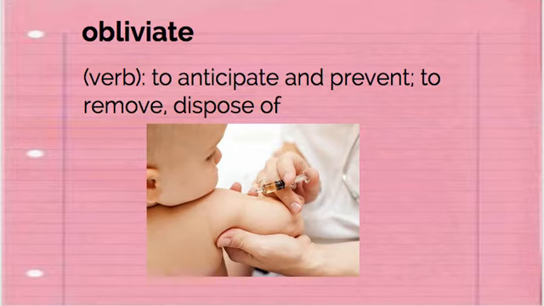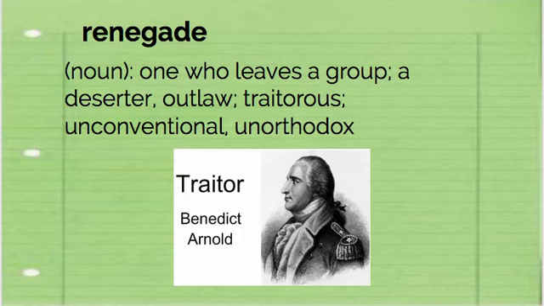Obliviate is a verb which means to anticipate and prevent, to remove or dispose of. So hopefully this vaccination for this infant obliviates the need for her to suffer from a disease later on. Or you could obliviate something by causing it to be totally destroyed or removed.